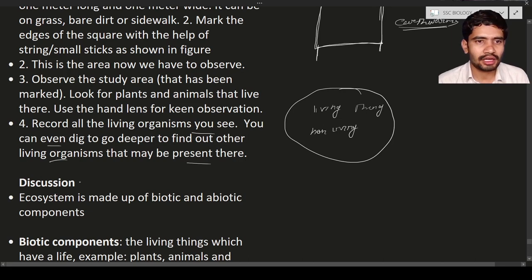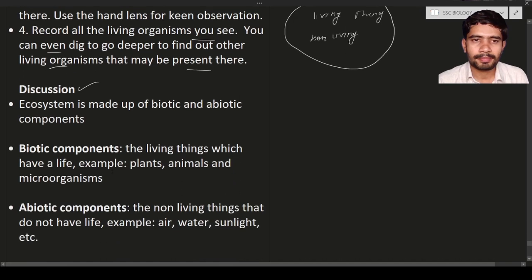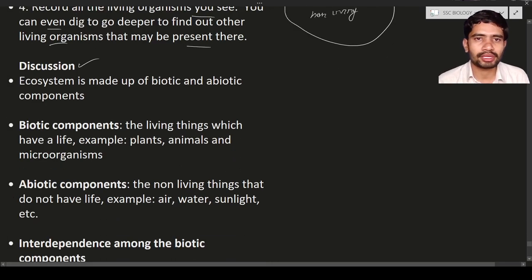Next is the discussion, which covers what you have understood. An ecosystem is made up of two things, biotic and abiotic components. What is meant by biotic components? Biotic components means the living things which have life.